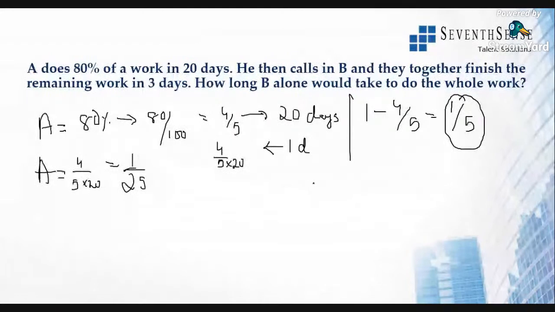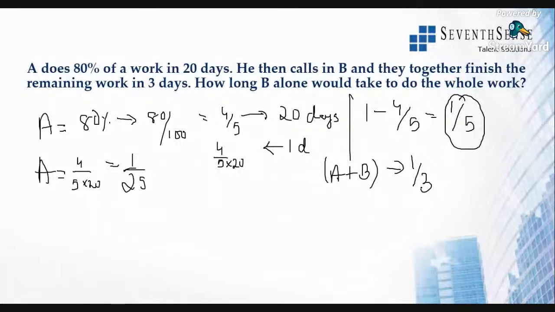That is A plus B. The remaining work will be done in 3 days. So together we know the capacity of those people. That is 1 by 3. All right. So we are telling how many days will B alone take it up.